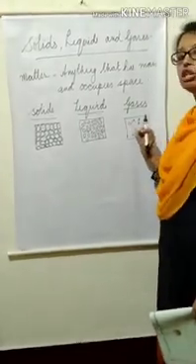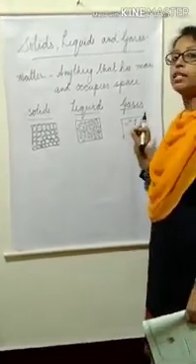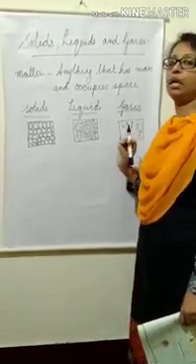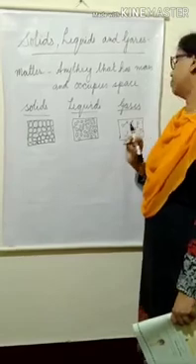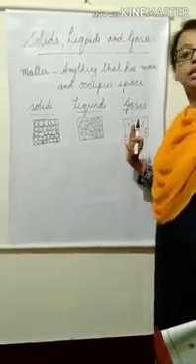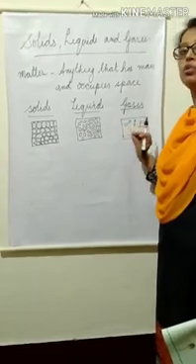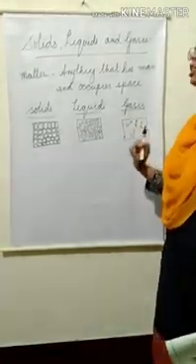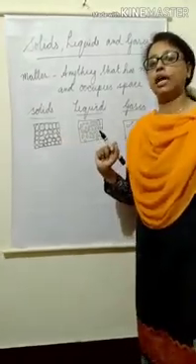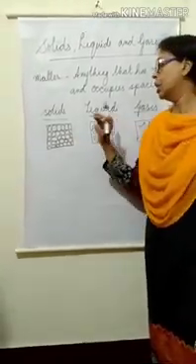Since there is a lot of space between the molecules, it can be easily compressed. Gases are highly compressible. It can flow. It has no definite shape and no definite volume. So these are the properties of gases, solids and liquids.